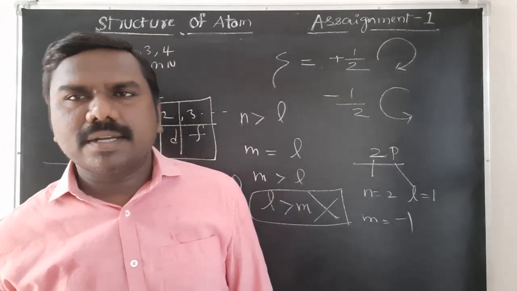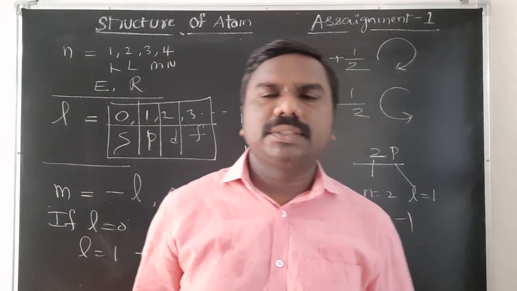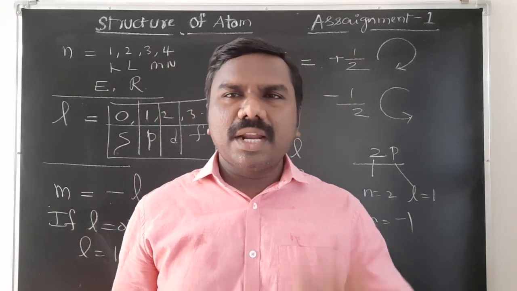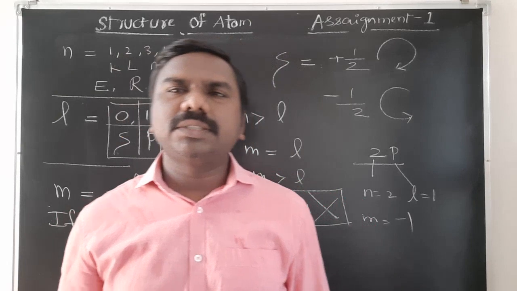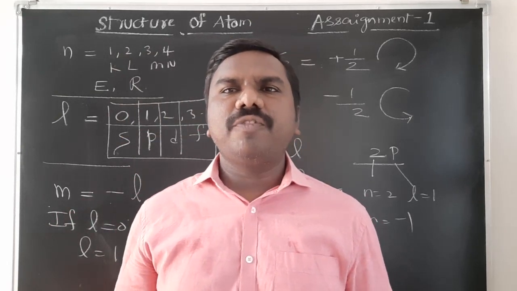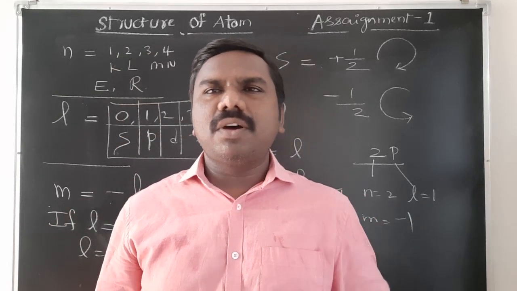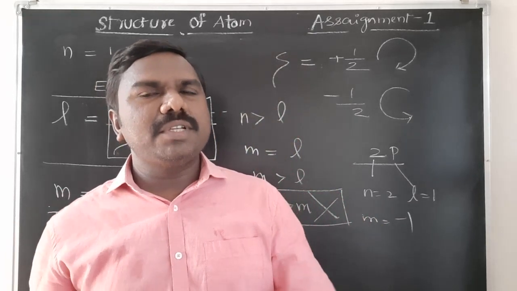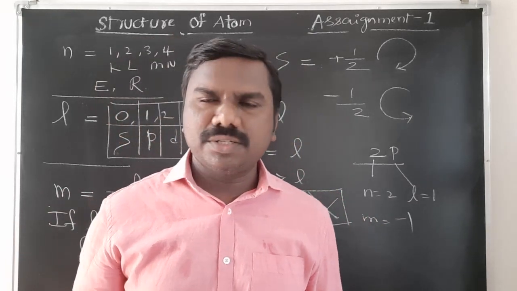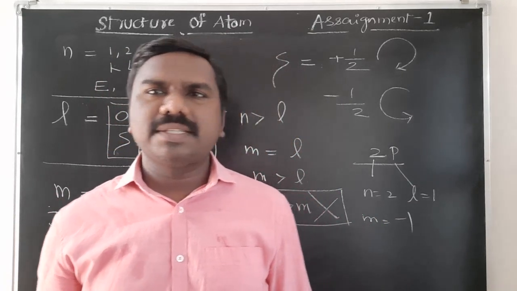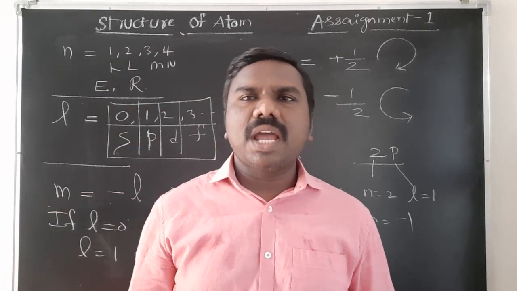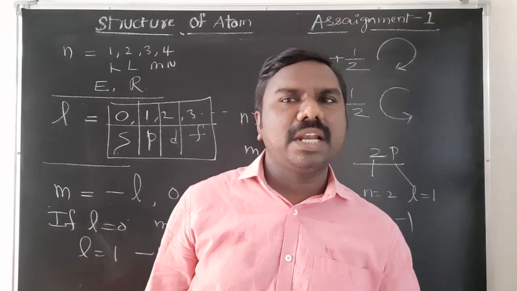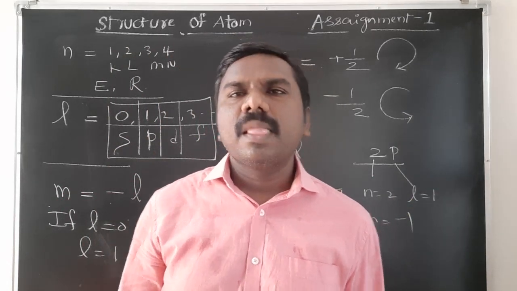After that, the last concept in this chapter is filling of electrons. How to fill electrons? There are 3 rules: Aufbau rule, Pauli's rule and Hund's rule. Aufbau rule: lowest energy orbitals are filled first, followed by higher. 2s and 3p, which is filled first? 2s, lower energy. We need to follow the n plus L rule. Whichever has lower n plus L value should be filled first, followed by the higher n plus L value.